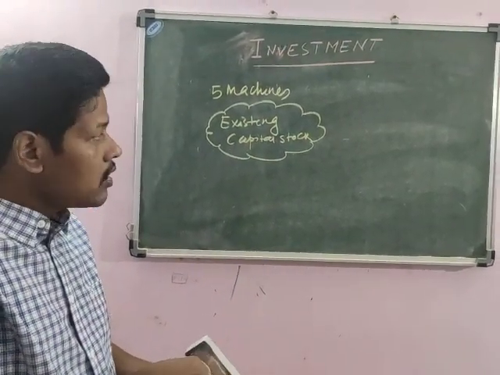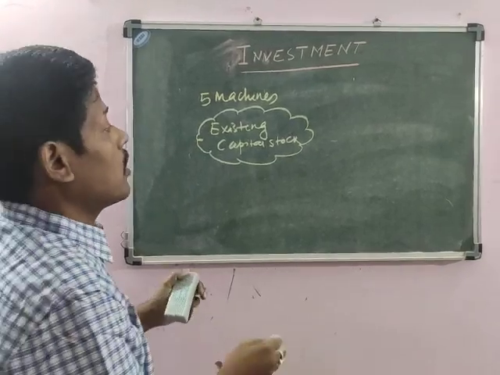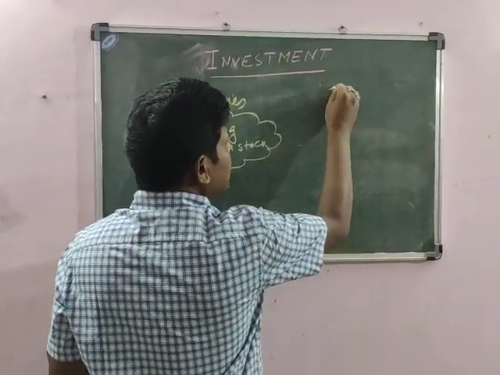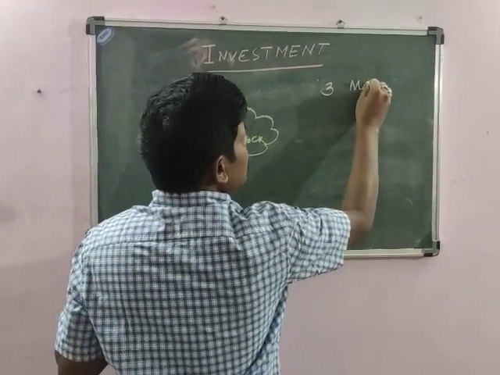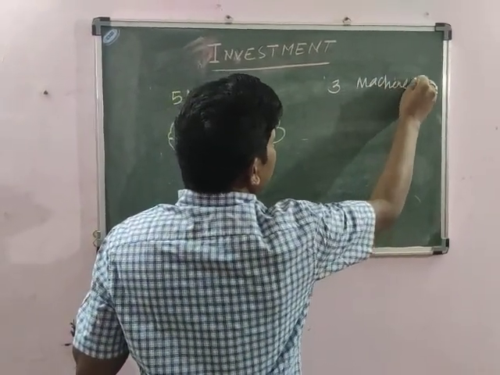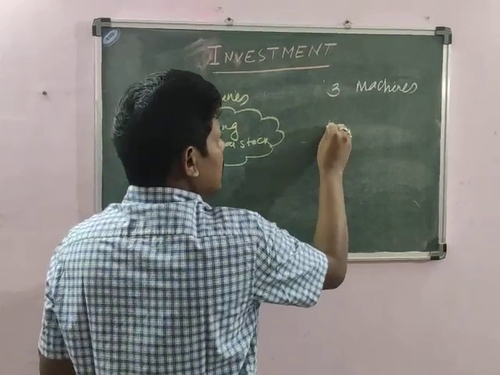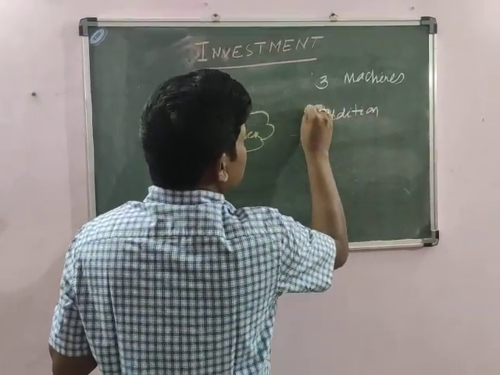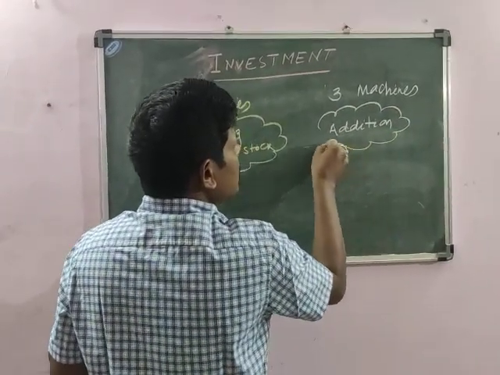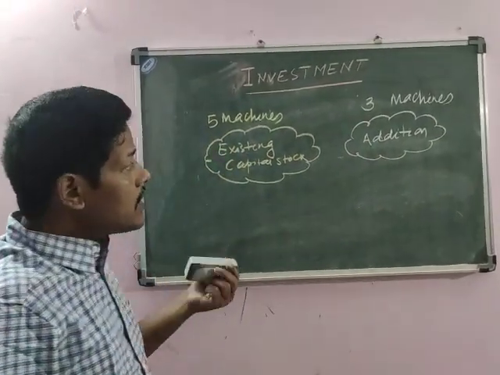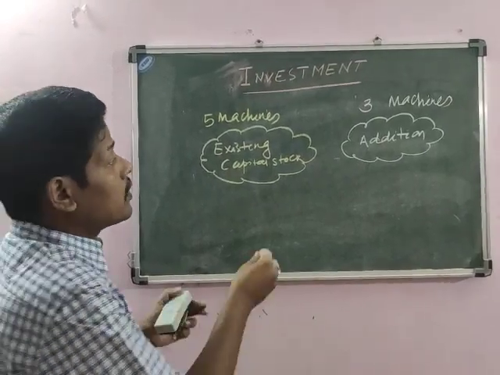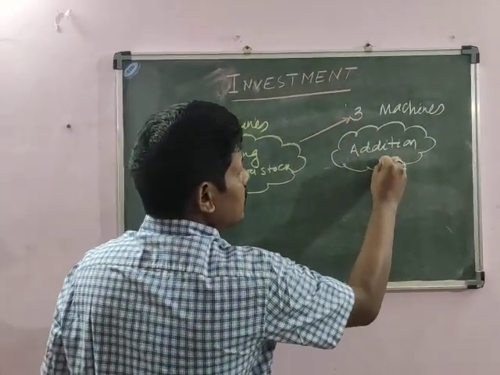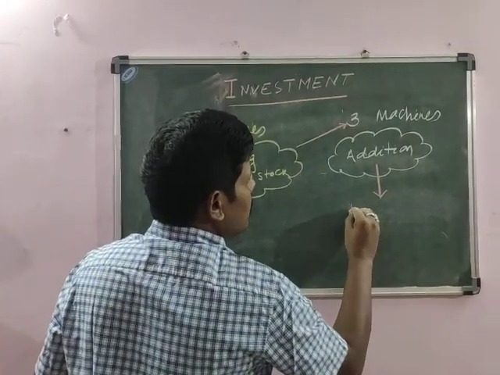But what happens during this year? The producer purchases 3 machines. So it adds 3 machines. That is an addition. The addition of 3 machines made during this year is called your investment. This addition is your investment.